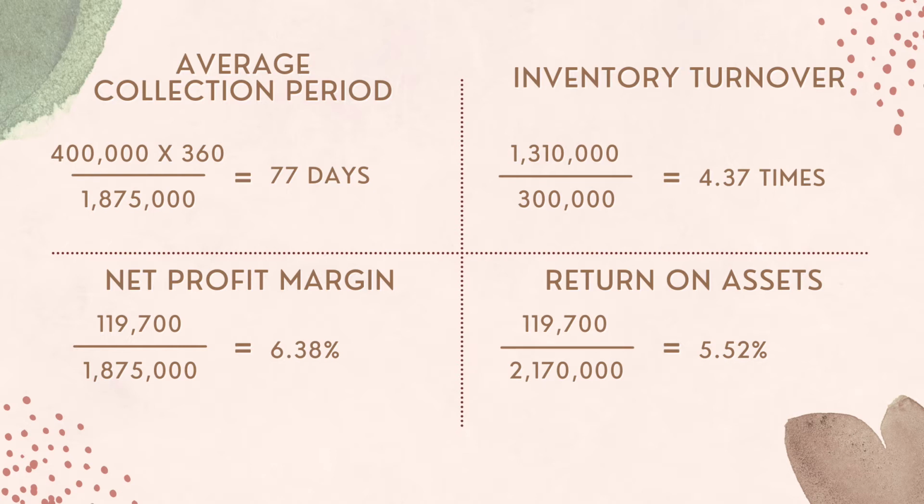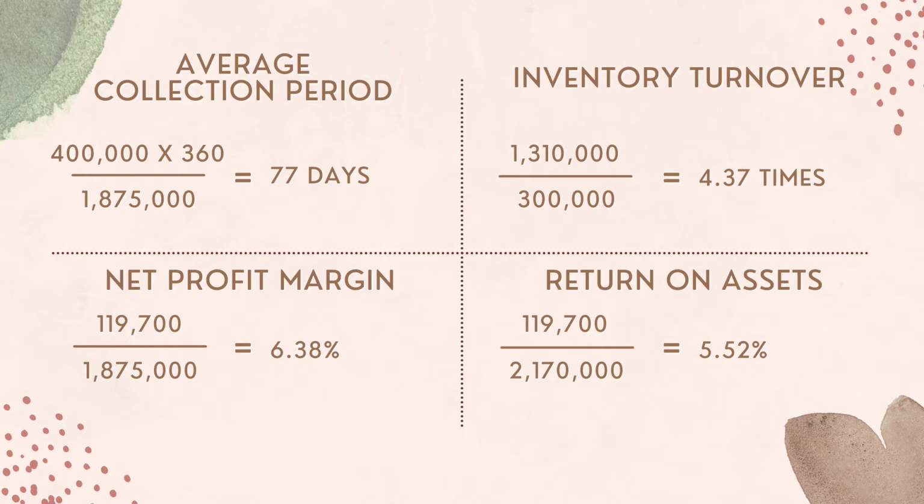Next, inventory turnover, which is an activity ratio. The formula is cost of goods sold divided by inventory. So, the calculation will be 1,310,000 divided by 300,000, and it will be 4.37 times. That means Nasaruddin Ahmad Berhad's inventory turnover is lower than the industry average, because the industry average is 5.11 times. The firm is ineffectively using its inventory to generate sales.